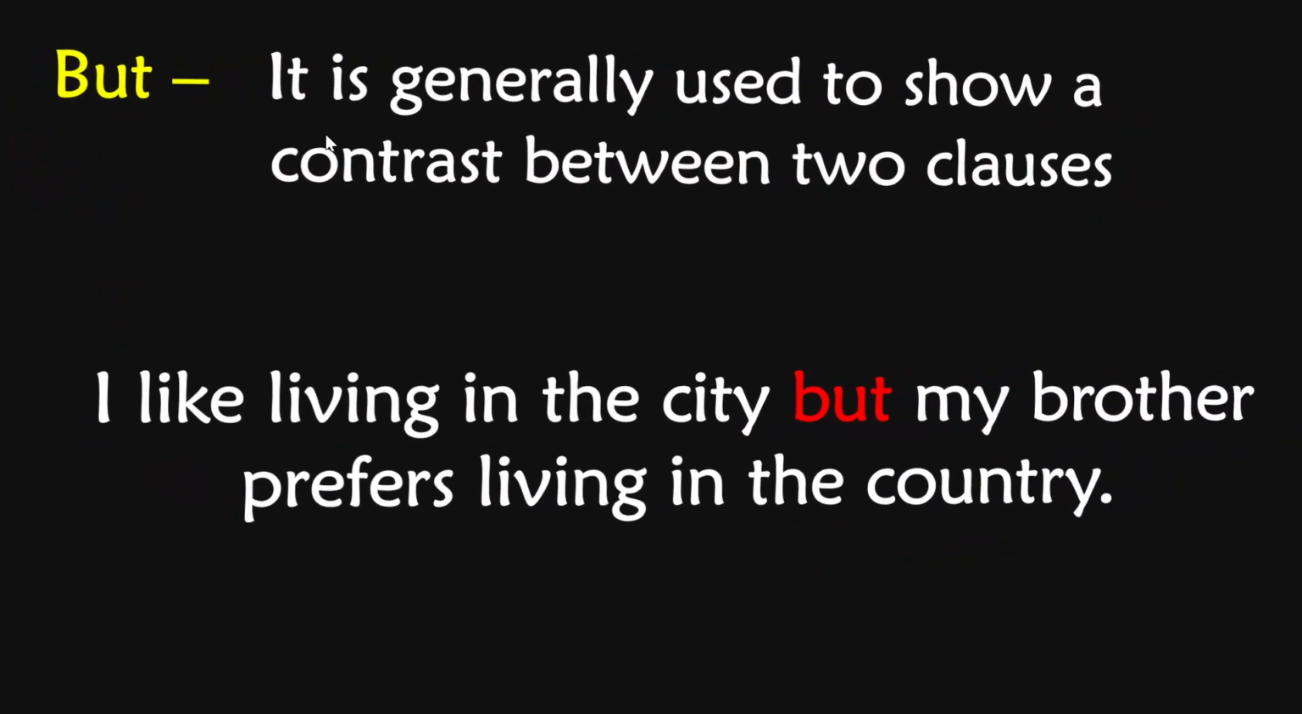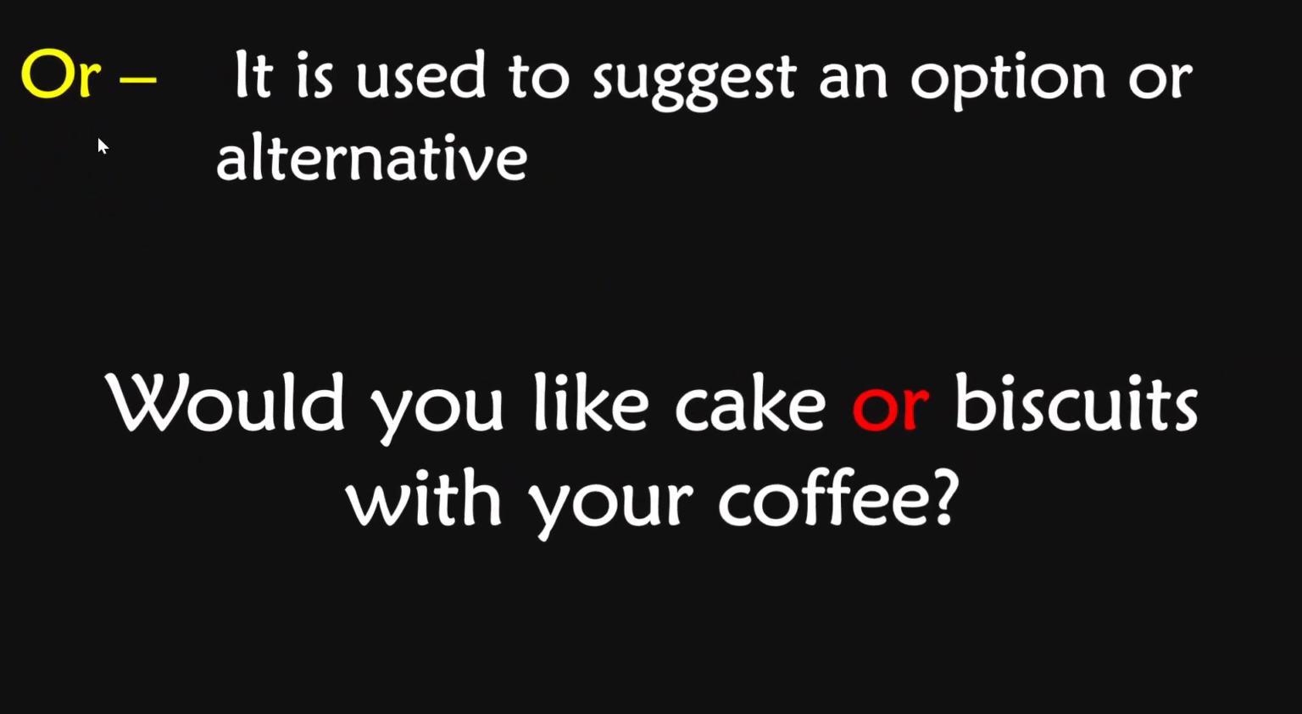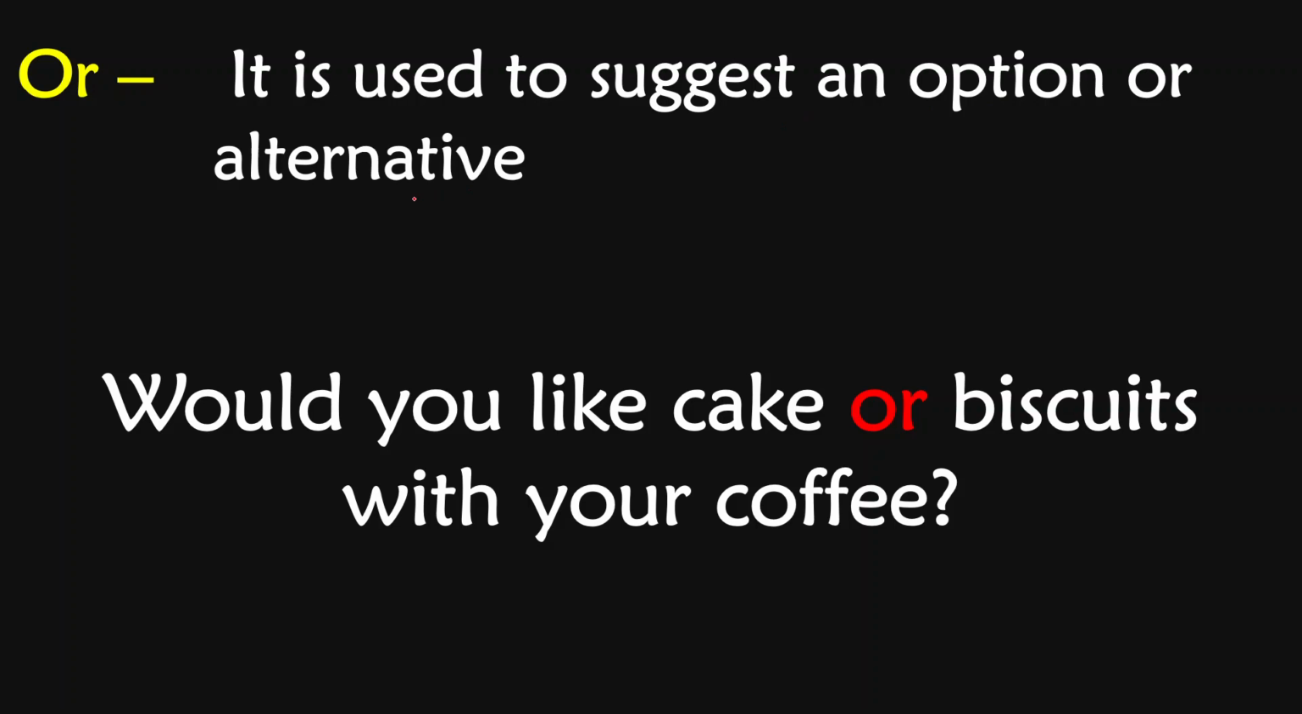Let's learn next. But. It is generally used to show a contrast between two clauses. Let's learn the example. I like living in the city, but my brother prefers living in the country. So but here is combining these two clauses. This linking word is the coordinating conjunction in this sentence. Okay. Let's learn next. Or. It is used to suggest an option or alternative, like, would you like cake or biscuit with your coffee? So or in this sentence is a coordinating conjunction linking two options, used to suggest an option or alternative.